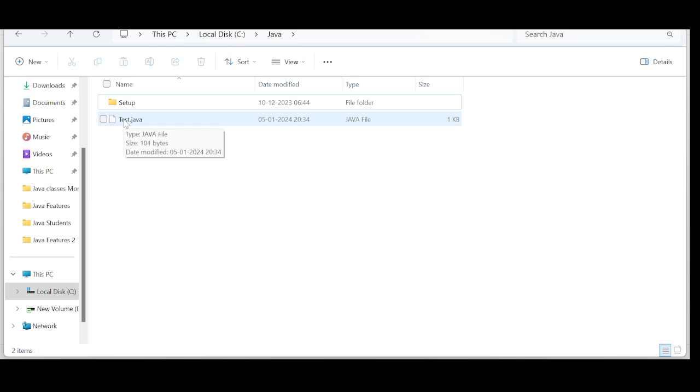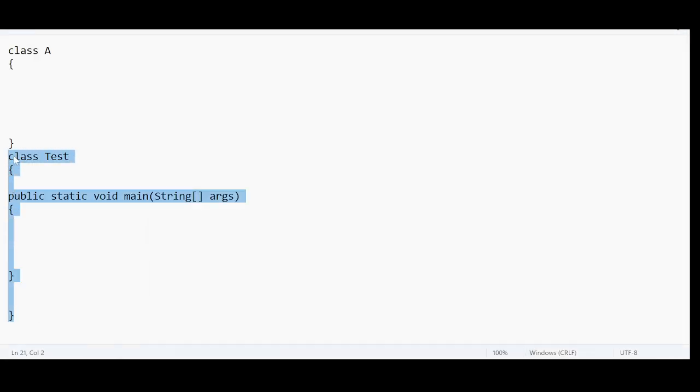Because that is the main class. Why is it the main class? Because the class that is holding the main method is going to be the main class. You know all this. You need to save the file with the name of the class that is holding the main method. In this case, it is test, right?